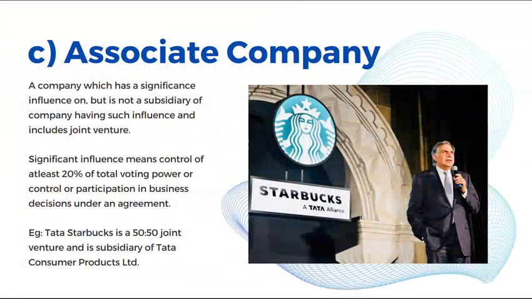Associate company. A company which has a significant influence, but is not a subsidiary of the company having such influence, and includes a joint venture. Significant influence means control of at least 20% of the total voting power or control or participation in business decisions under an agreement. Example, Tata Starbucks is a 50-50 joint venture and is a subsidiary of Tata Consumer Products Limited.